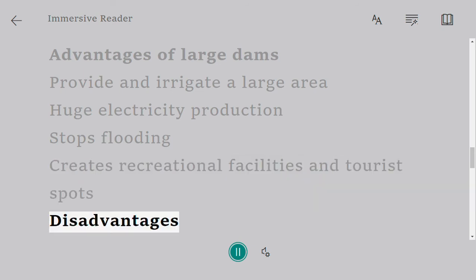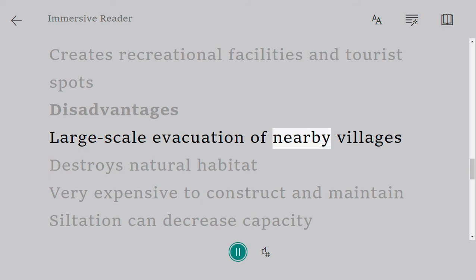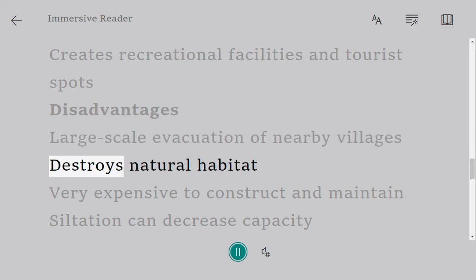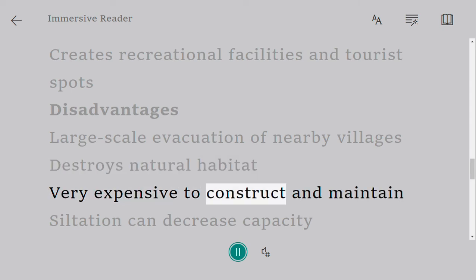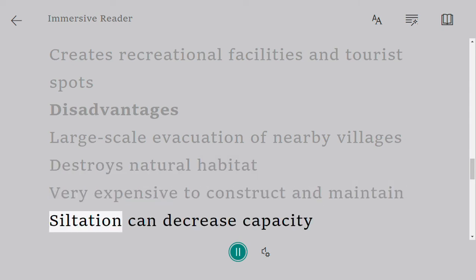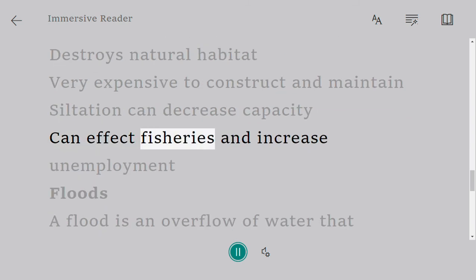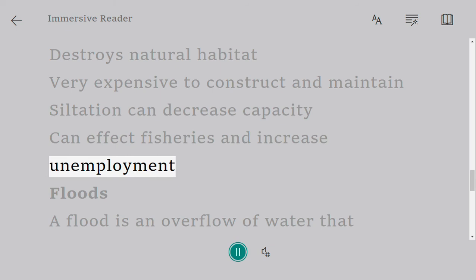Disadvantages. Large-scale evacuation of nearby villages. Destroys natural habitat. Very expensive to construct and maintain. Siltation can decrease capacity. Can affect fisheries and increase unemployment.